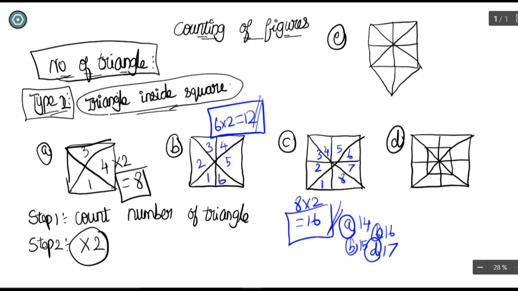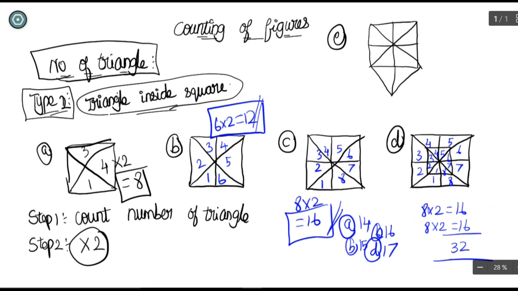So what is the fourth diagram here? Here is the fourth diagram, and this diagram looks somewhat different. So what we have to do is divide the diagram into 2 and just count it. First take the larger square: 1, 2, 3, 4, 5, 6, 7, 8. And take the smaller square: 1, 2, 3, 4, 5, 6, 7 and 8. That's it. So 8 into 2 will be 16, and again another 8 into 2 will be 16. The answer is 32.